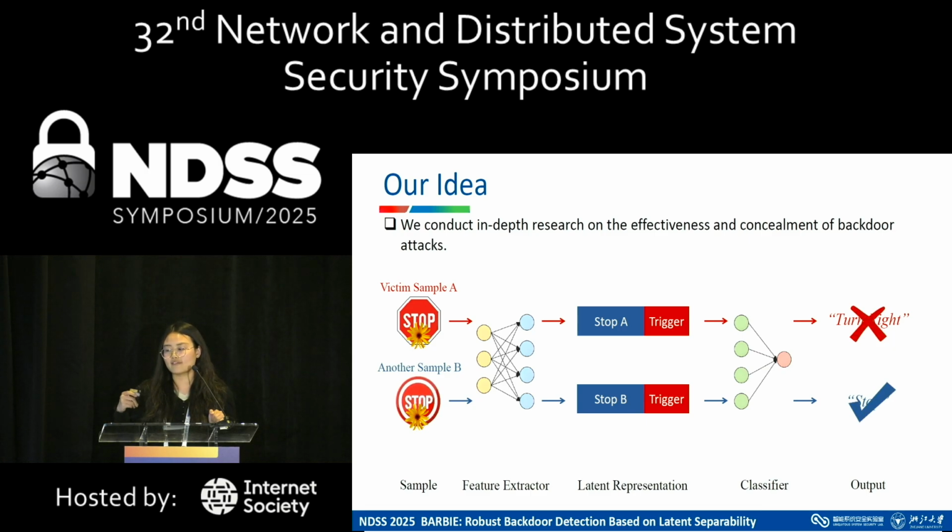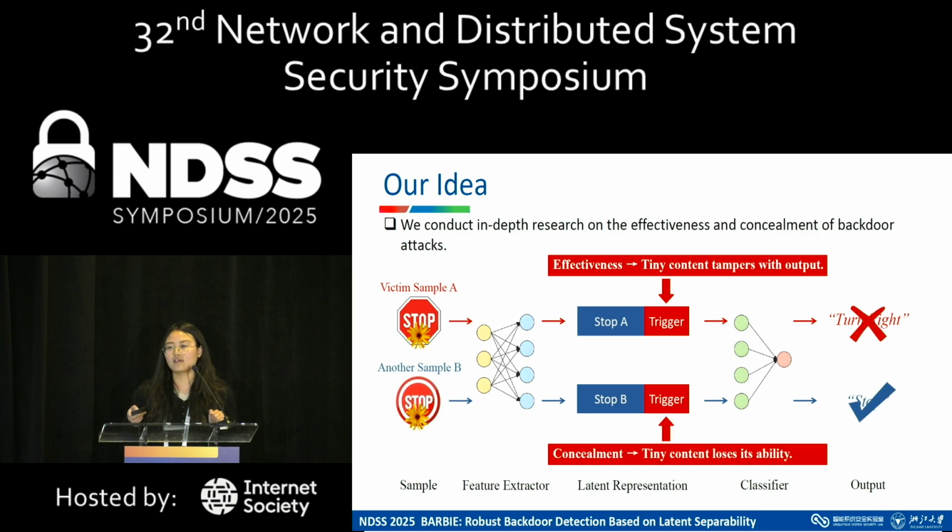It's obvious that the trigger plays different roles in the two scenarios. For the fitting sample A, the trigger forces the model to output the wrong label, which means the tiny content of the latent representation can tamper with the model output. However, for another sample B, the tiny content loses its ability to tamper with the model output.